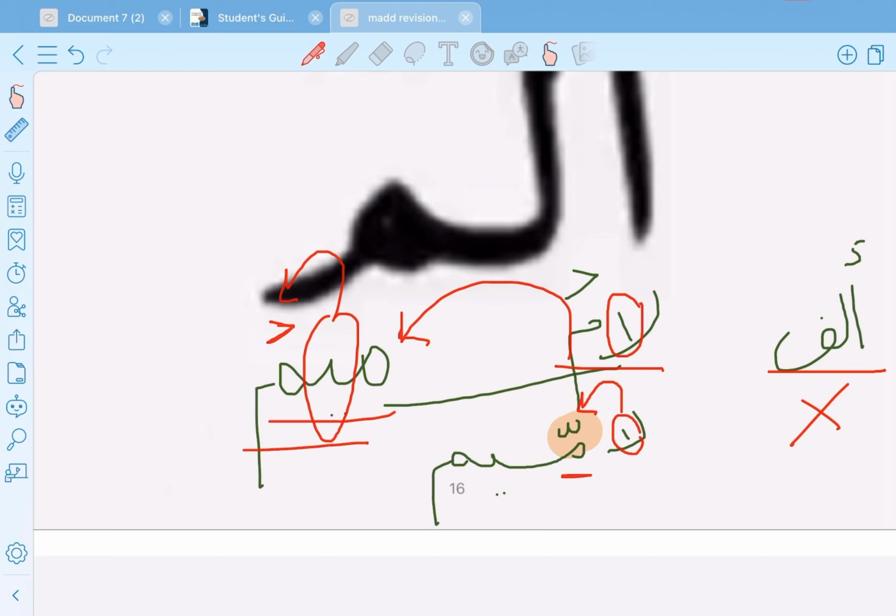Because we stretch. Why lazim? Because the mad letter, which is the ya, is followed by a permanent sukun. Why harfi? Because it happens in a letter. Harf means letter. Why mukhaffaf? Because it's not followed by shadda, it's followed by a permanent sukun. So this meme is mad lazim harfi mukhaffaf. But lam is mad lazim harfi muthaqqal. Okay? And we prolong both of them for 6 counts.